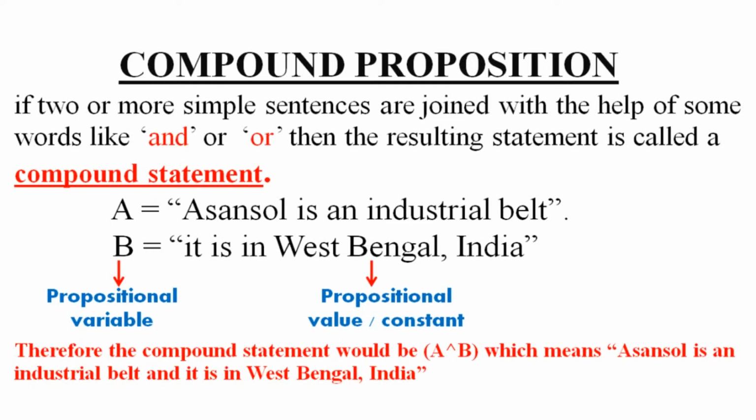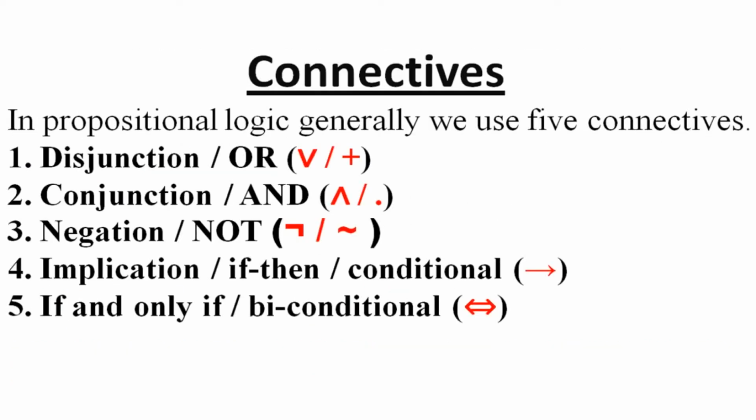So this is how you represent different connectives. Let us know about more connectives. In propositional logic, generally we use 5 connectives. Disjunction, that is or, indicated by V or plus. Conjunction, that is and, indicated by reverse V or a dot. Negation, not, indicated by this symbol or this symbol. Implication, that is if then, or conditional, indicated with a right arrow. If and only if, that is biconditional, indicated by a double-headed arrow.